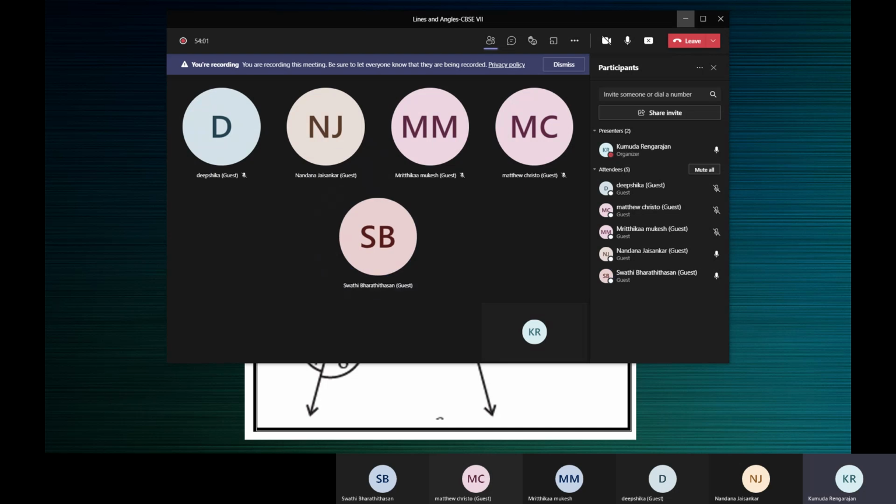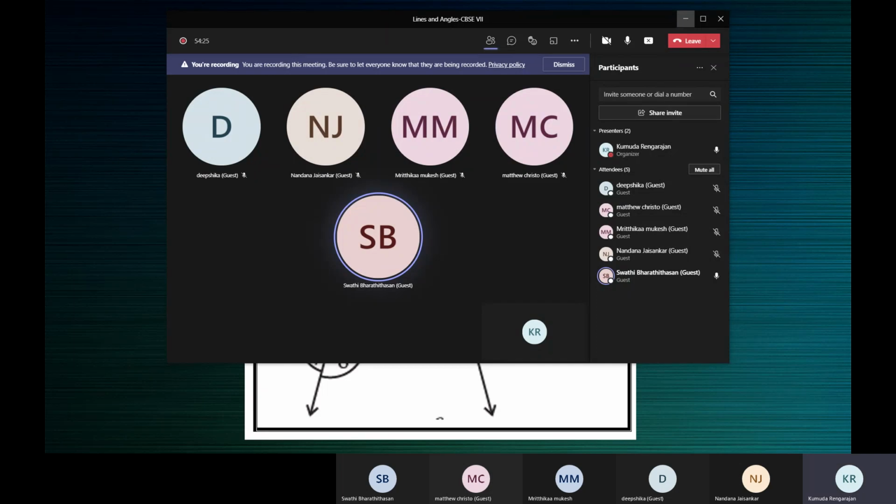In a pair of complementary angles, each angle cannot be more than 45 degrees? I'm sorry, in complementary angles, each angle cannot be more than 90 degrees, ma'am.